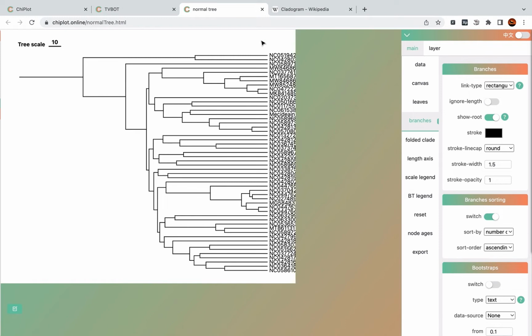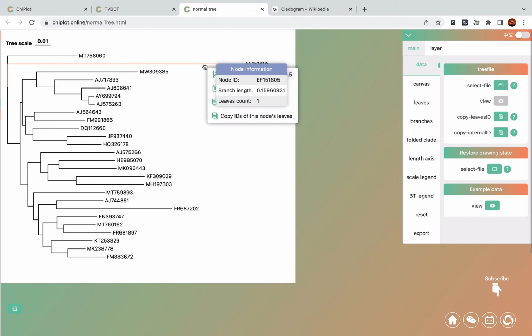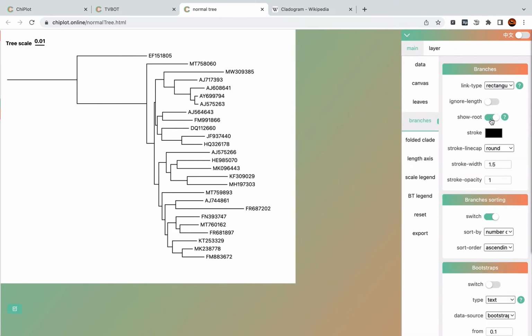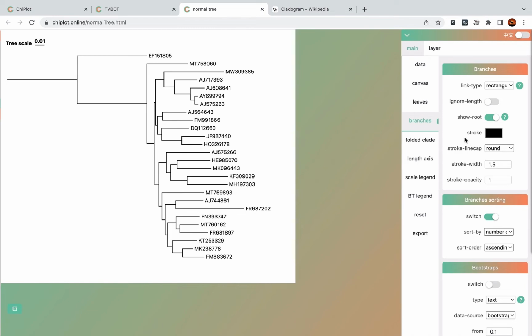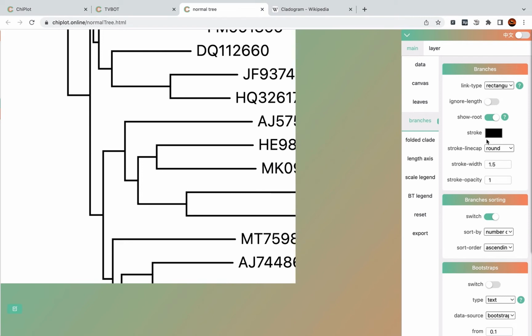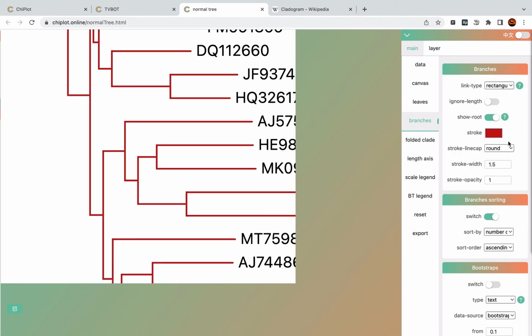And for other cases, if you root the tree on a branch you selected like this, you can hide this root by turning off this switch. The next one is the stroke color of the branches. By default it is black. You can choose any color you want.